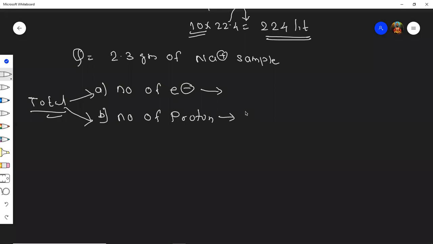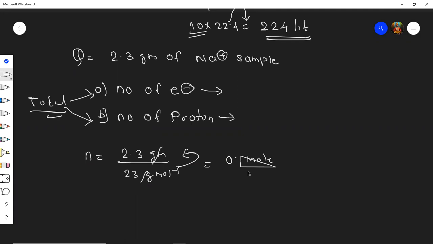Yes, all of you see here how to solve this. All of you pay attention here and you tell me whether you understood it. First, you need to find the number of moles, students. Here it is given 2.3 grams and you know sodium's weight is 23 grams per mole. So this gram gets cancelled, this per mole will go up, and if we remove this point, then we'll get 0.1 mole.